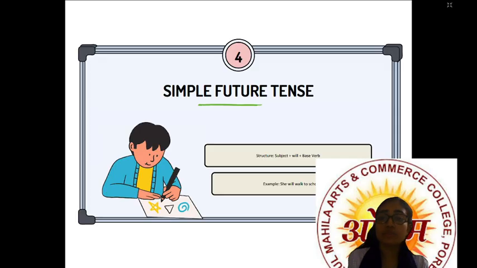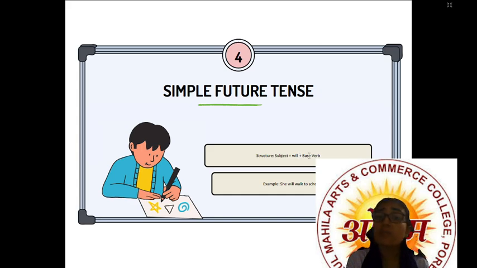Now simple future tense. Future tense will come when we are talking about an event which will commence or will happen in the future, right? So simple future tense: subject plus will plus base verb.